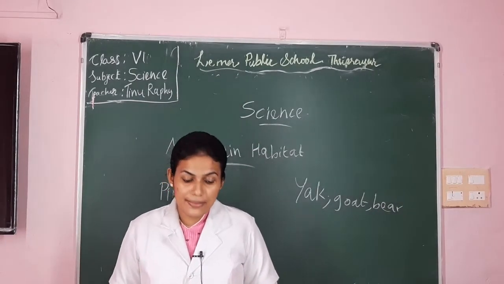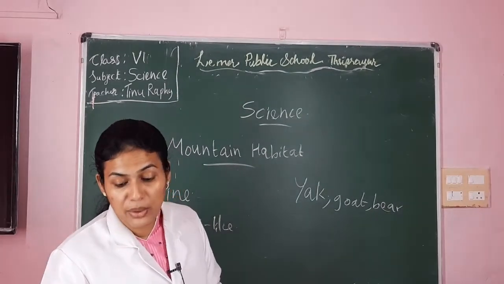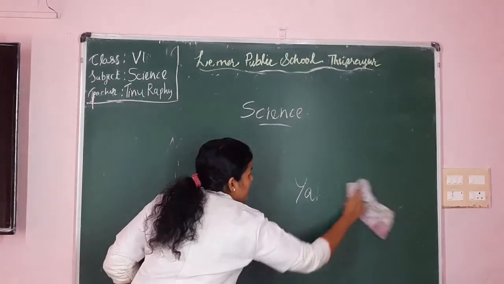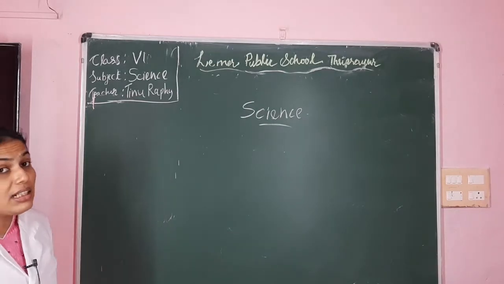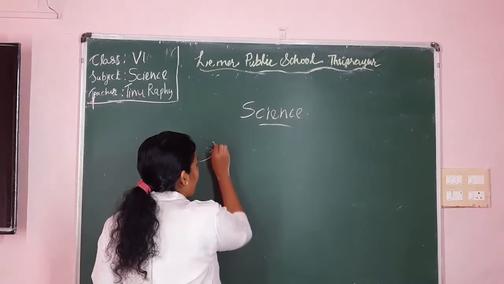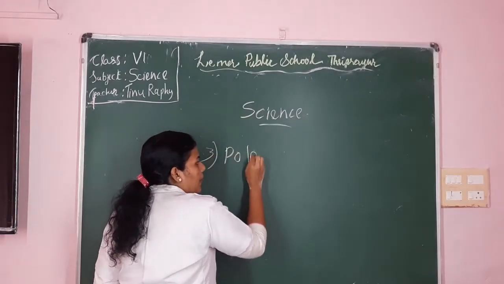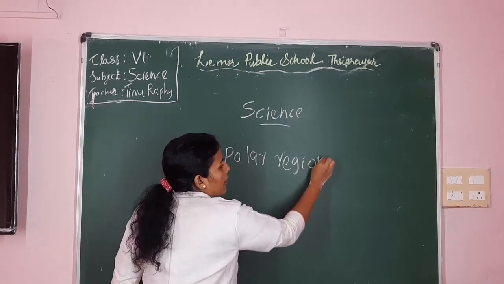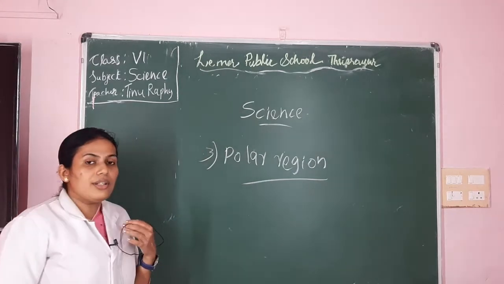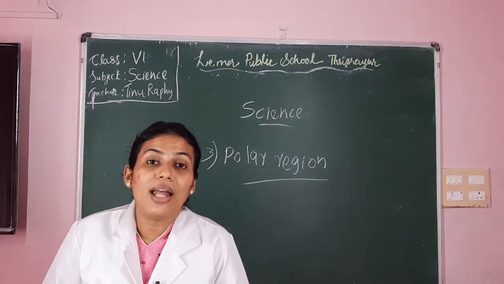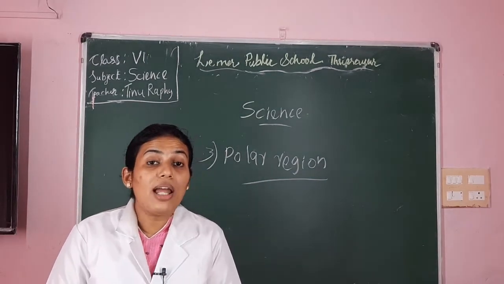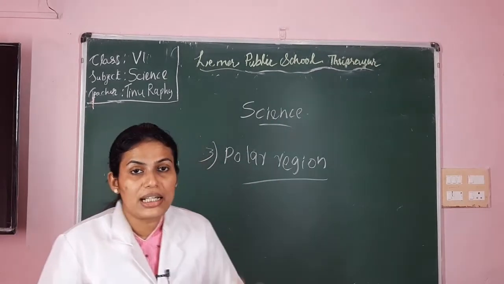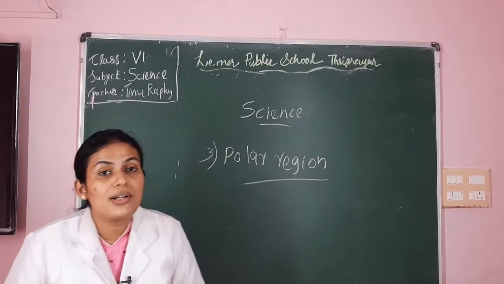Now the third type of habitat, we are going to learn the third type of habitat. Which is the third type of habitat, dear children? Yes, the third type of habitat is the polar region. So, dear children, do you know where the polar region is? Yes, the polar region is situated on the two poles of the earth, isn't it? Two extreme poles of the earth.